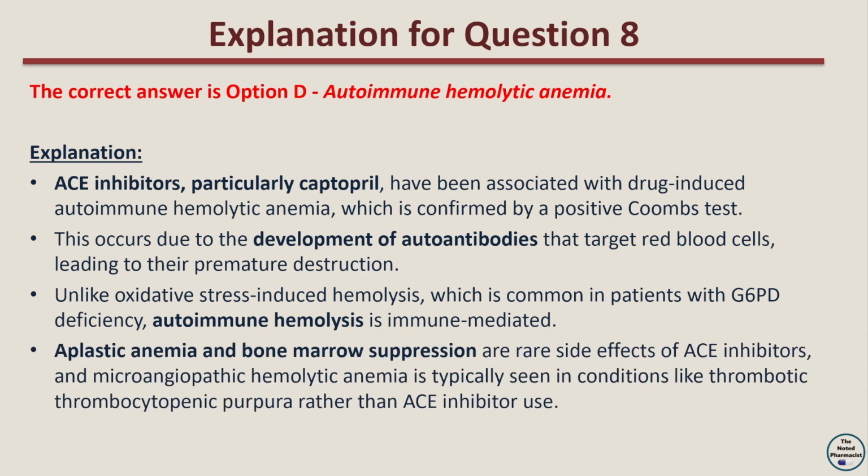Aplastic anemia and bone marrow suppression are rare side effects of ACE inhibitors, and microangiopathic hemolytic anemia is typically seen in conditions like thrombotic thrombocytopenic purpura rather than ACE inhibitor use.